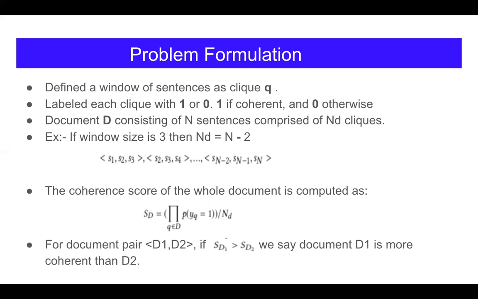In our experiment, we used a clique size of 3. However, this method can be implemented using a clique of any number of neighboring sentences. And in fact, in our experiment, we observed that the performance difference across different clique sizes is not that significant. The coherence score of the whole document is computed using the below equation. If the score of D1 is greater than that of D2, we would say document D1 is more coherent than D2.